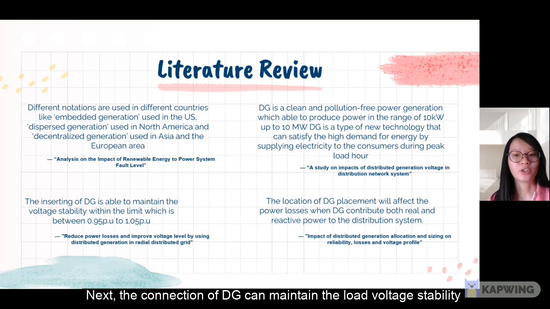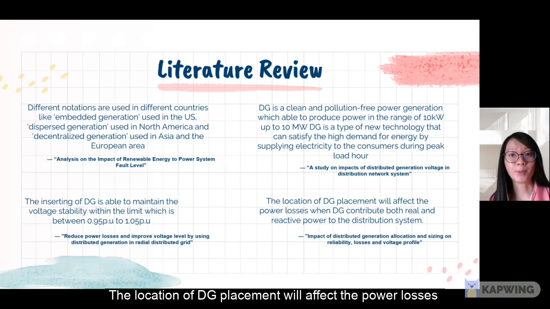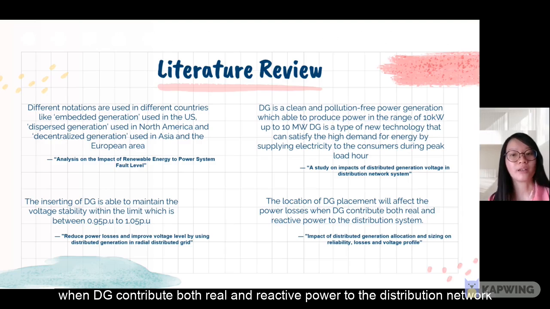Next, the connection of DG can maintain the load voltage profile stability within the limit, which is 0.95 per unit to 1.05 per unit. The location of DG placement will affect the power losses when DG contributes both real and reactive power to the distribution network.